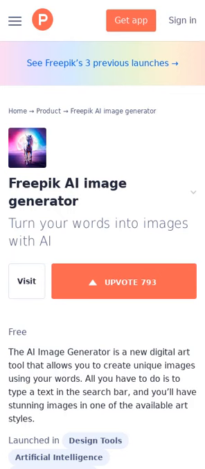The AI Image Generator is a new digital art tool that allows you to create unique images using your words. All you have to do is to type a text in the search bar, and you'll have stunning images in one of the available art styles.